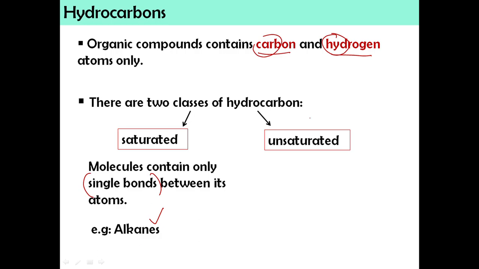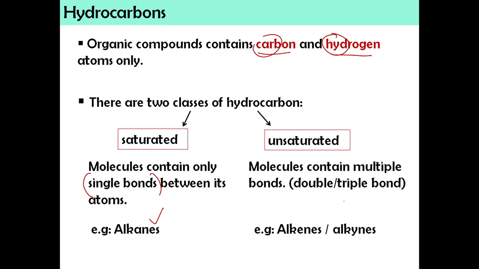Okay, yang kedua unsaturated means ada multiple bond, okay, double or triple. So kalau double bond alkenes, kalau triple bond alkynes. Okay, so alkynes tak akan go through lah untuk syllabus awak. Alkenes kita akan belajar dalam 5.2, okay.